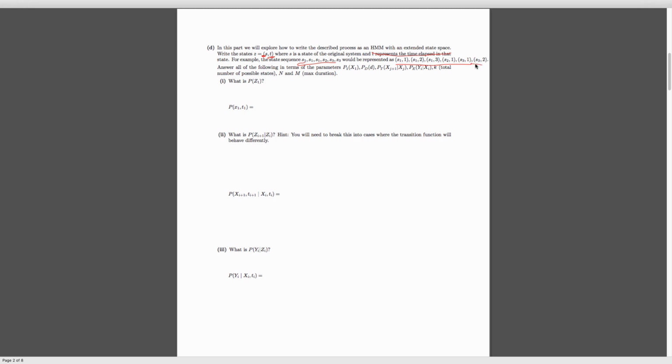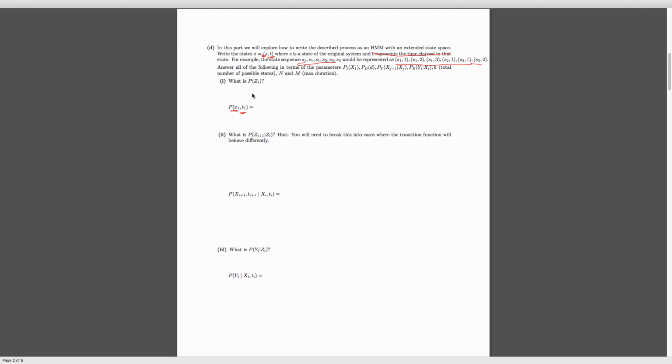So let's go ahead and write out this stuff here. The probability of being in x1 for time t1. If we've been in this state for 1 time step, the only amount of time we could have been in this state is 1 time step. What I mean by that is if t1 was anything but 1, this distribution should have probability 0, because it's the starting distribution. We've only been in there for 1 time step.